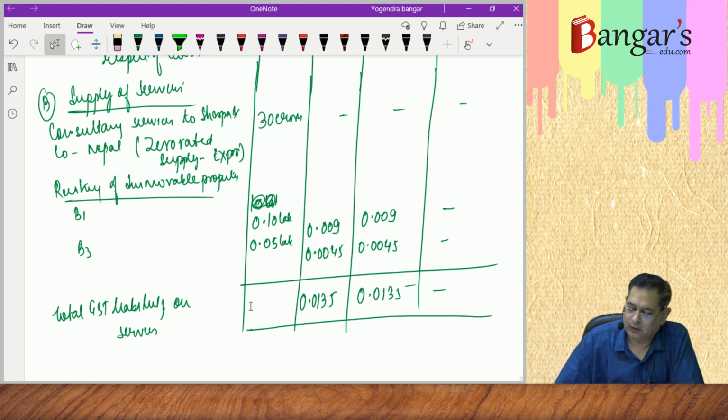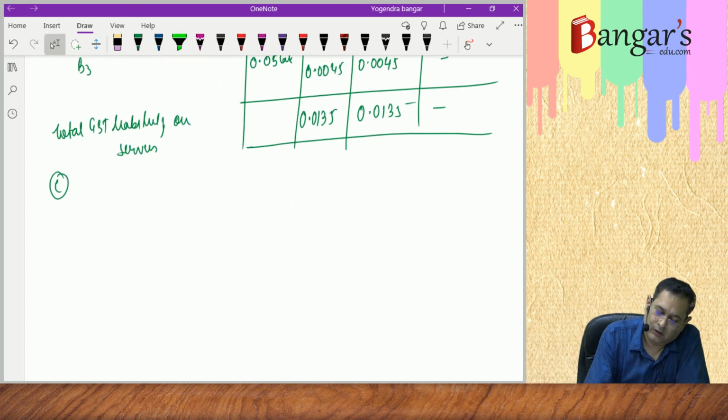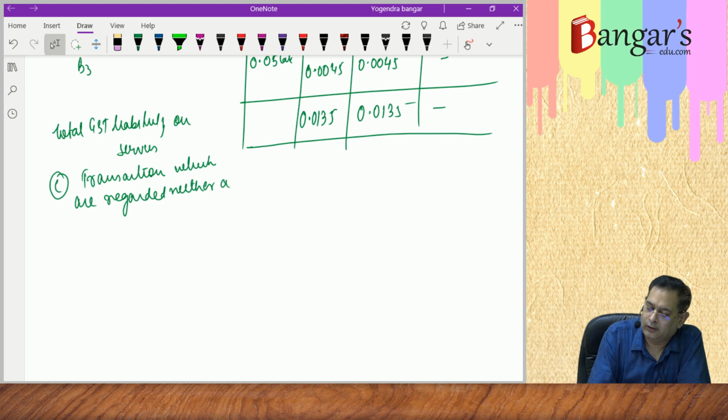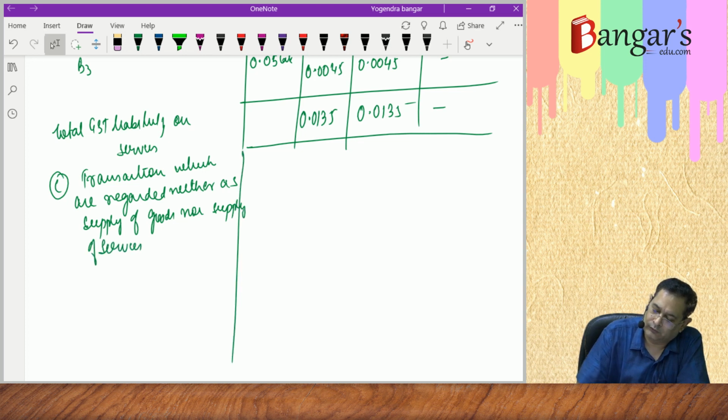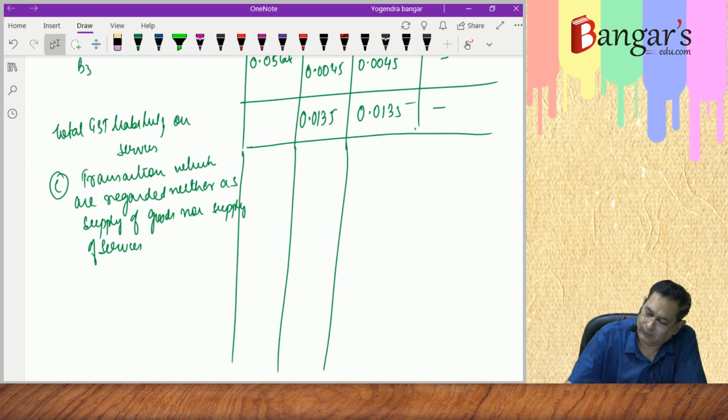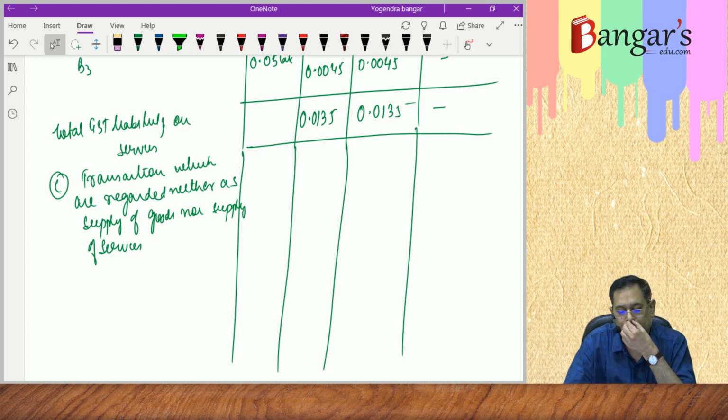Then C is transactions which are regarded neither as supply of goods nor supply of services.